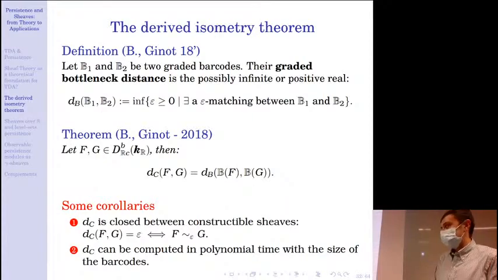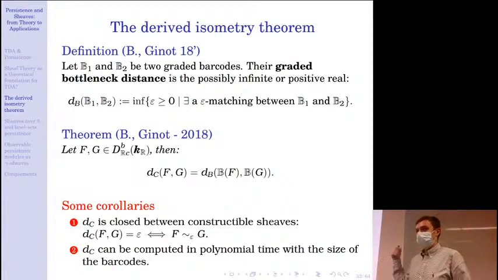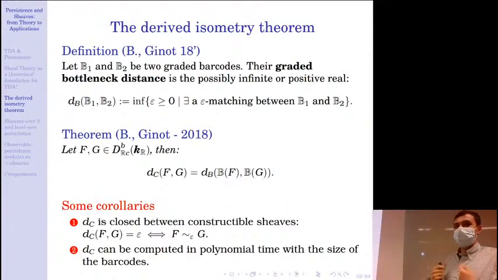Okay, so this result has some interesting corollaries. For instance, it allows to prove that the convolution distance between constructible sheaves is closed, meaning that if the convolution distance between F and G is epsilon, then there exists an epsilon interleaving between F and G, which is not obvious from the definition of the convolution distance since it is an infimum. Also, something else to be mentioned is that this proves that if I know how to compute the graded barcode of a sheaf, then I can compute the convolution distance between two sheaves.